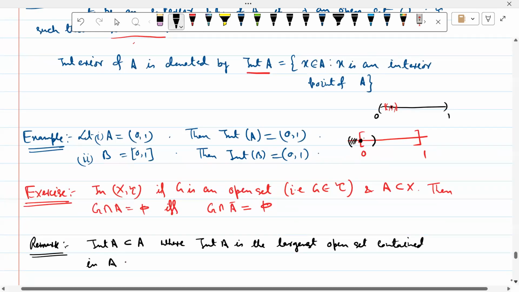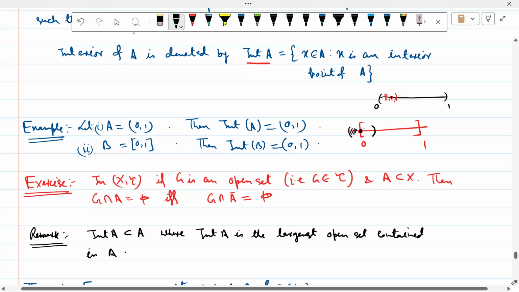So next there is an exercise, small exercise. In X tau, if G is an open set, that is G belongs to tau, and A is a subset of X, then G intersection A is empty if and only if G intersection A closure is also empty. তো A একটা subset, G is an open, তো G এর সঙ্গে A এর intersection phi হবে যদি G এর সঙ্গে A closure intersection phi হয়। This is a simple exercise you can do.